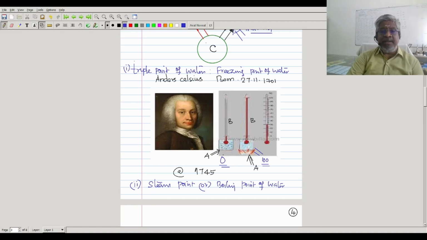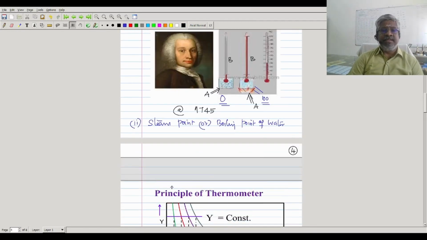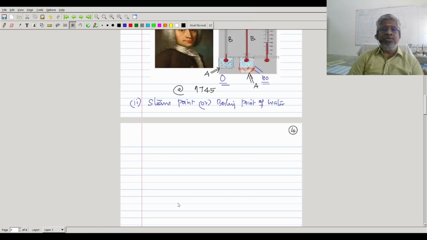Like that, they fixed the freezing point of water as 0, or the triple point of water as 0 degrees Celsius, and the steam point or the boiling point of water as 100 degrees Celsius. That is what Celsius fixed and did some analysis. We'll see how he has proceeded with this. What is it that he has done?